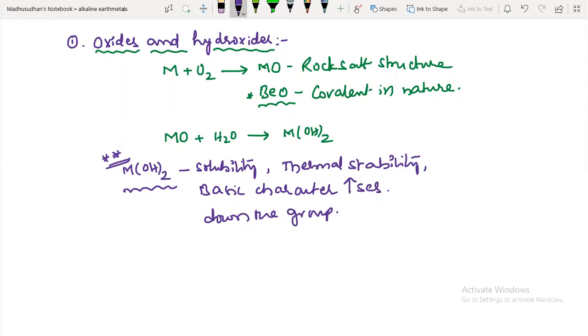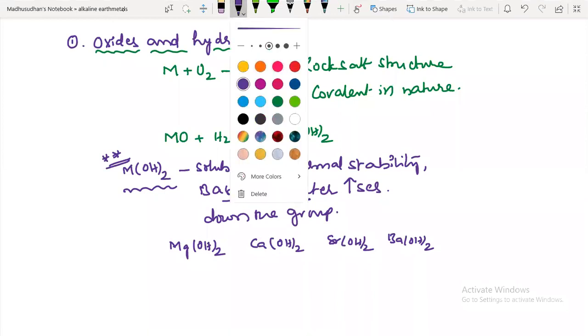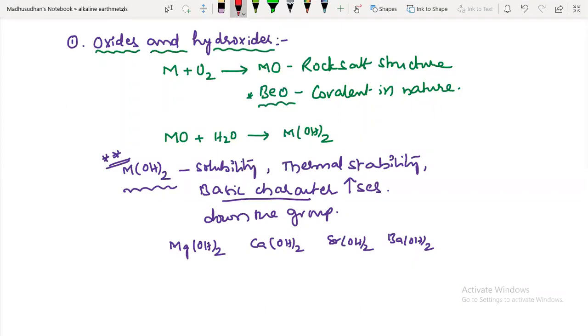So first I'll start from magnesium hydroxide. Beryllium, magnesium, next calcium hydroxide, strontium hydroxide, and barium hydroxide. Now tell me what happens to their basic character. Basic character means the donation capacity of OH minus ions. As the size increases, the donation capacity of OH increases. So their solubility increases, thermal stability increases, and basic character also increases.